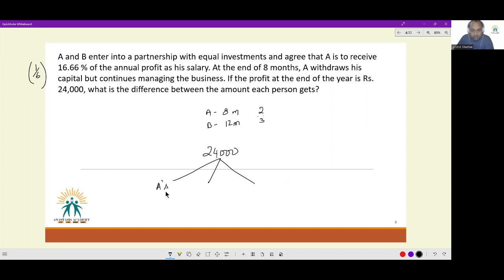First, we'll have A's salary. A's salary will be 1/6 of the annual profit. 1/6 of this is 4,000. Now, what is left for these two is 20,000. And this 20,000 will get distributed between A and B in the ratio 2:3. So A gets 8,000 and B gets 12,000. So how much overall did A get? A got 4,000 and 8,000, so 12,000. And B got 12,000. So what is the difference between the amount each person gets? The difference between their amounts is 0.